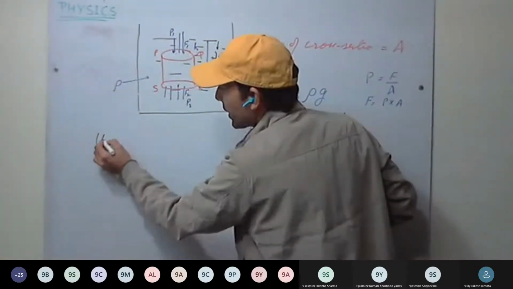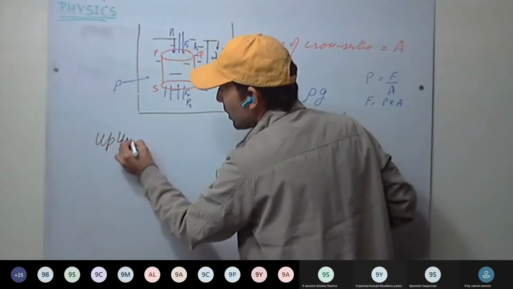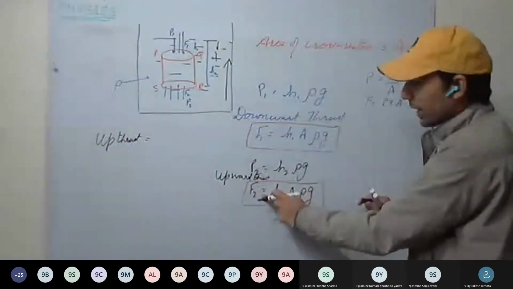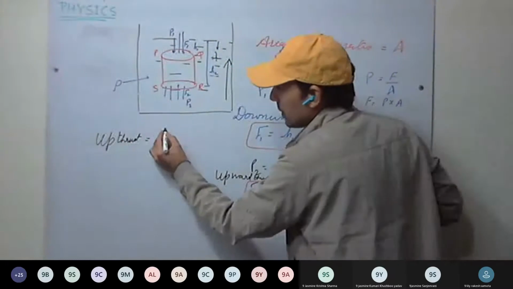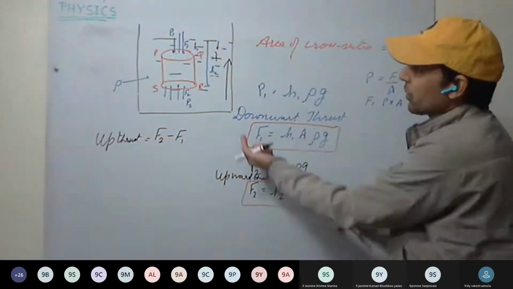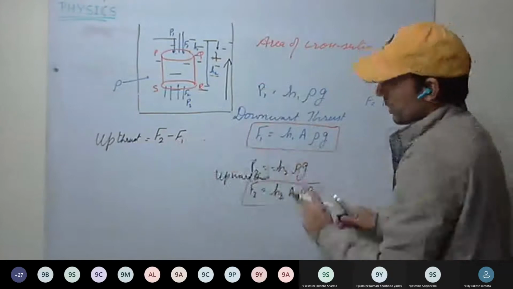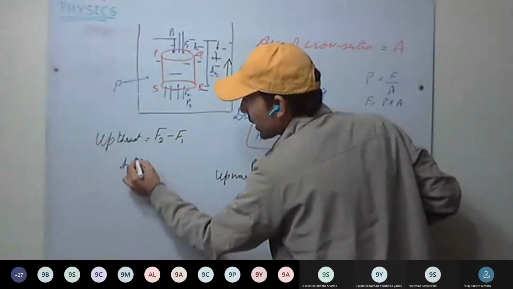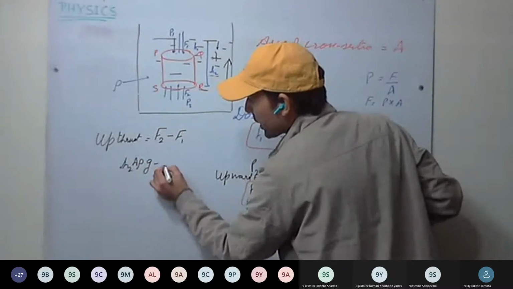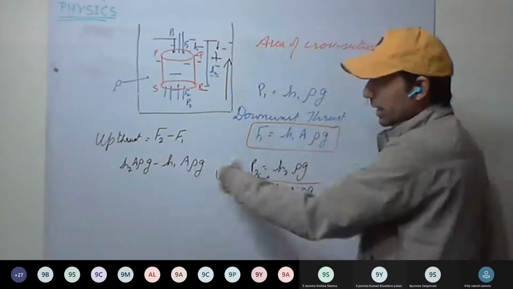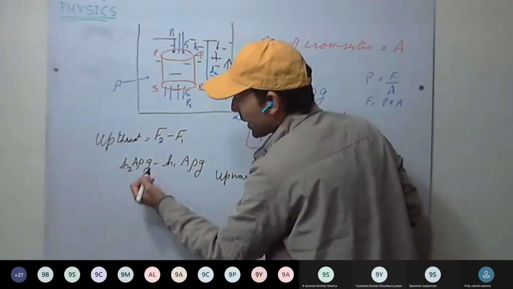So upthrust by the liquid we can write as F2 minus F1, in the upward direction. Therefore, upthrust equals H2 A rho G minus H1 A rho G. Okay, take rho G and A common.